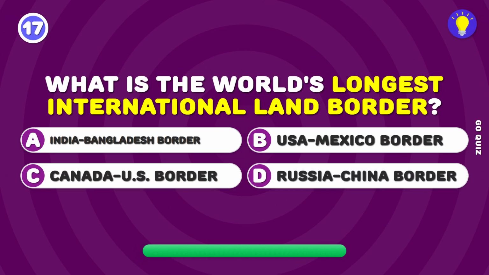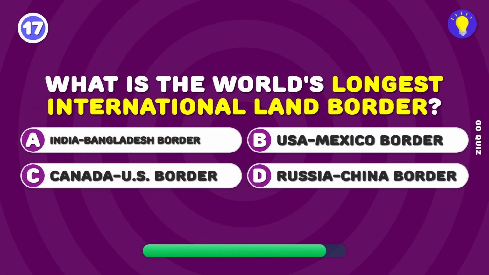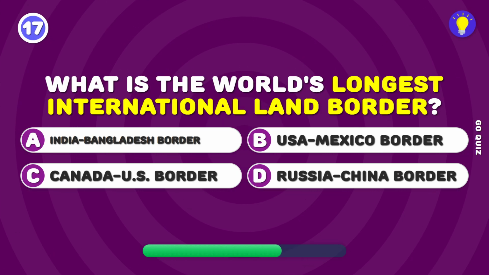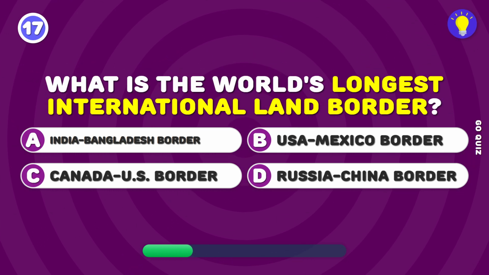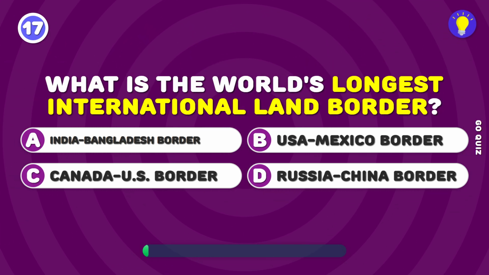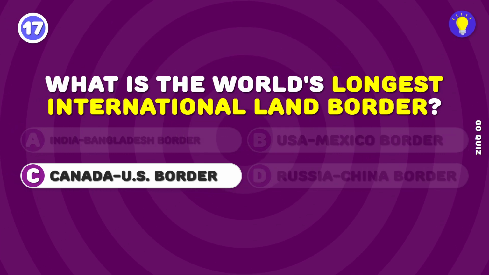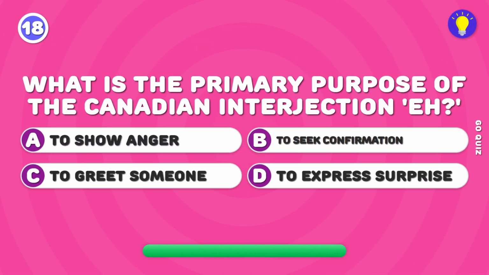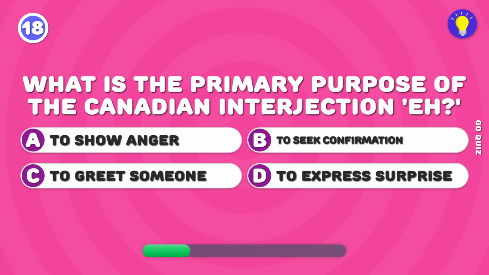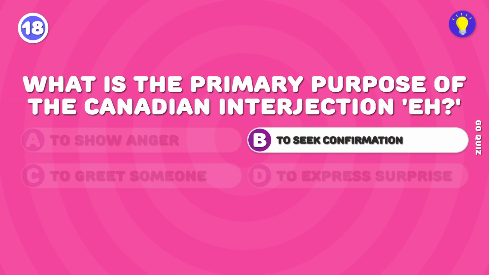What is the world's longest international land border? The Canada-US border is the longest land border. What is the primary purpose of the Canadian interjection "A"? "A" is used to seek confirmation in Canada.